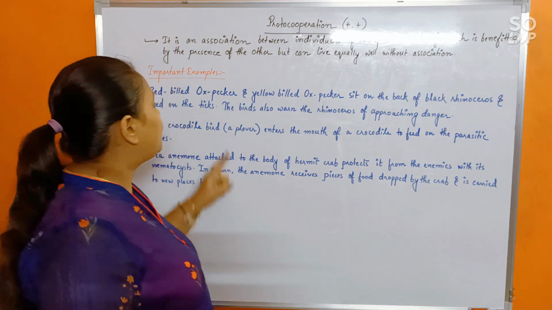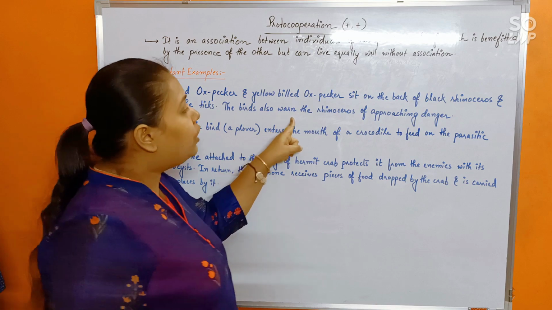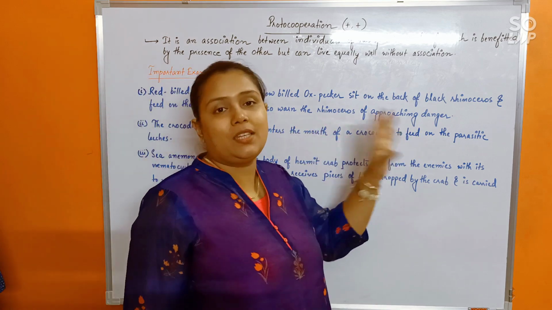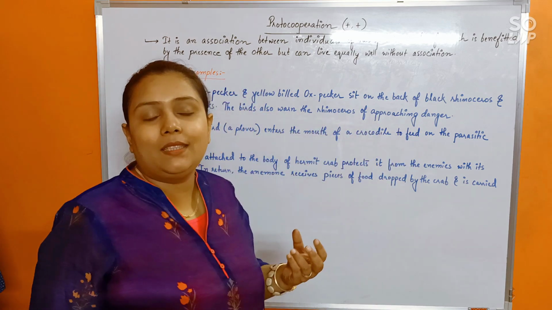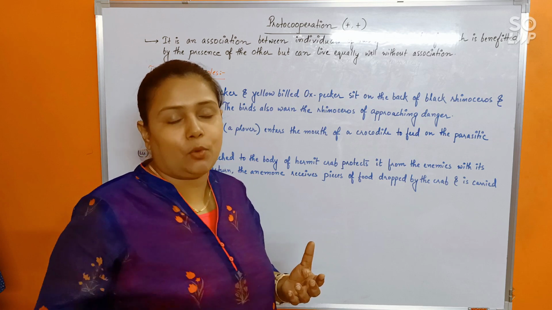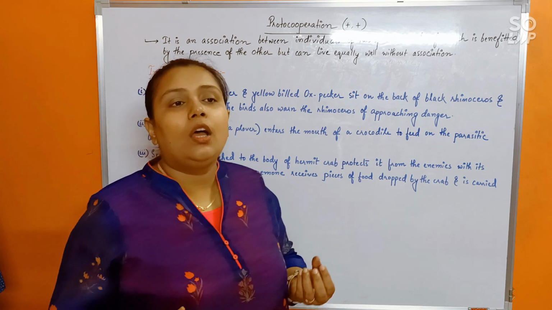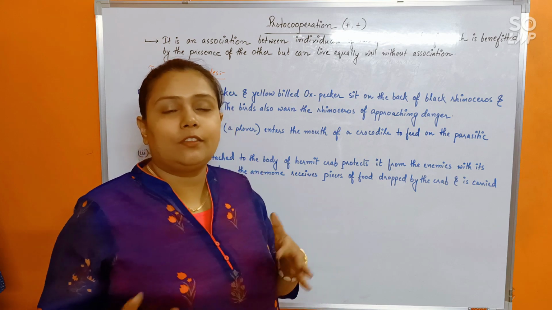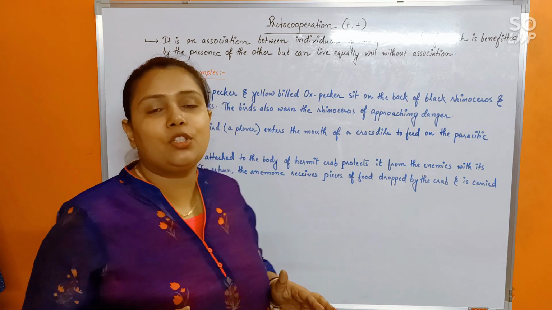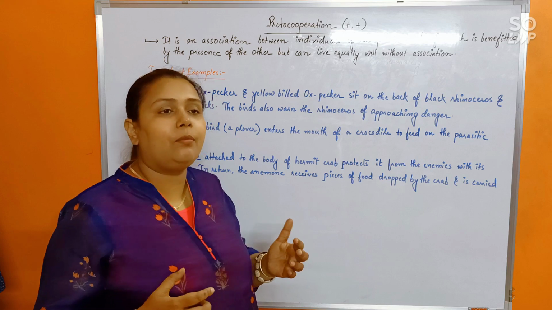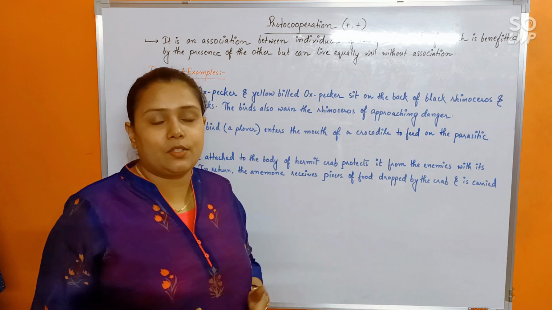Also, the birds would warn the rhinoceros of approaching danger. While any danger is approaching the rhinoceros, the birds would either make some kind of noise, or they would fly off, due to which the rhinoceros would be warned that there may be something threatening in its surroundings.